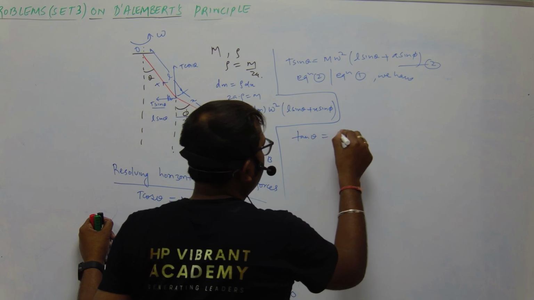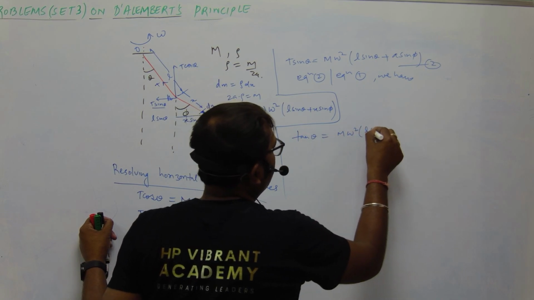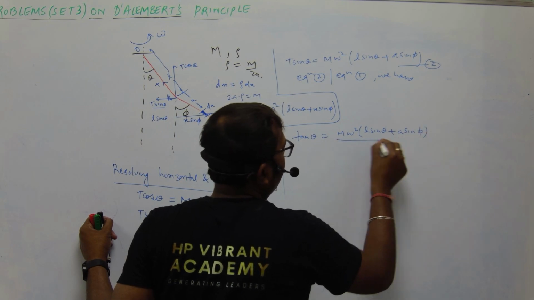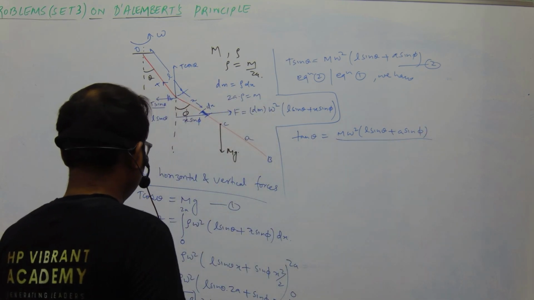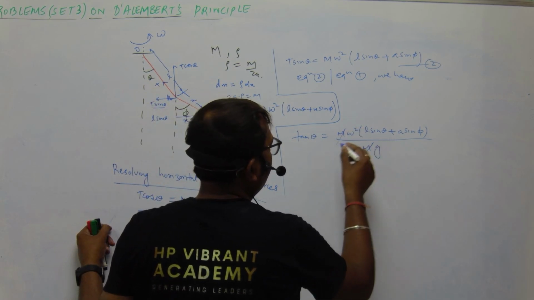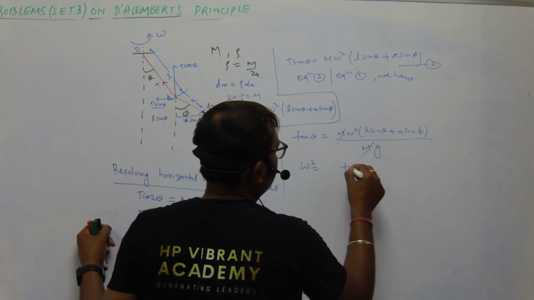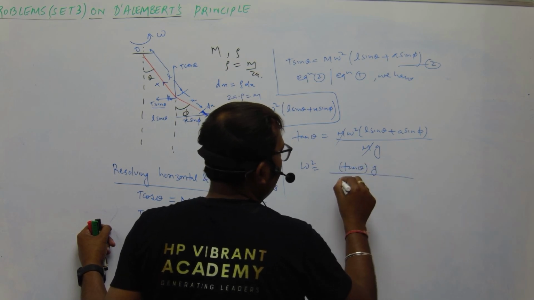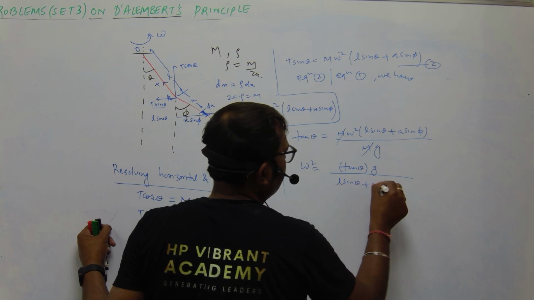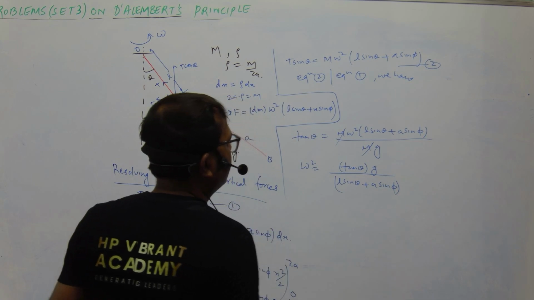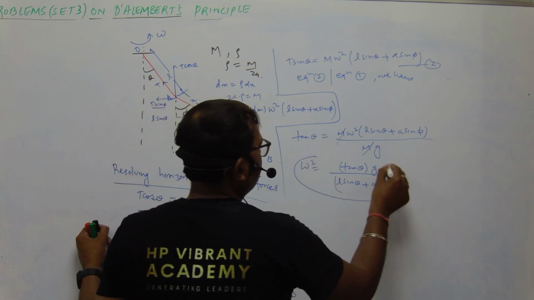Tan theta is equal to capital M omega square (L sin theta plus a sin phi) upon mg. Okay, so from here we have omega square is equal to tan theta into g upon (L sin theta plus a sin phi). Okay, so this is the value of omega square.